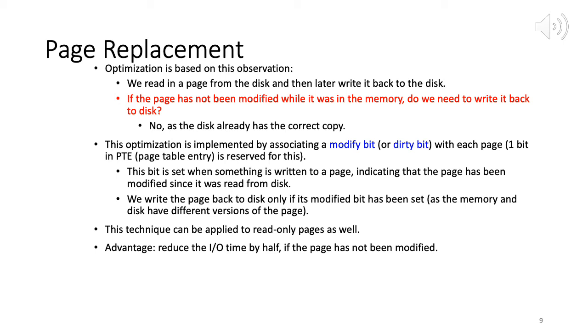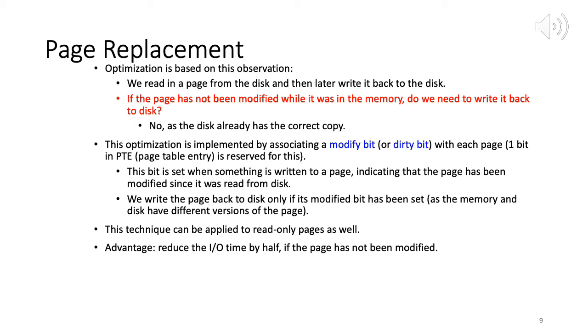Of course, if we have a read-only page, then we're not going to be modifying it, so we don't have to write it back to disk. If the page has not been modified, then we don't write it back to disk, and straight away whatever new page we have overwrites the evicted page, because the disk has a copy of that page.